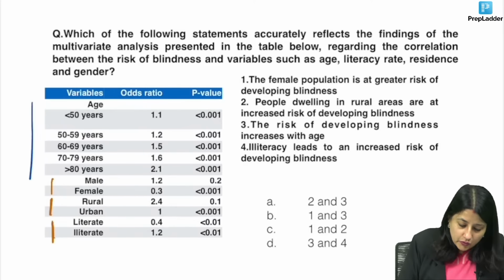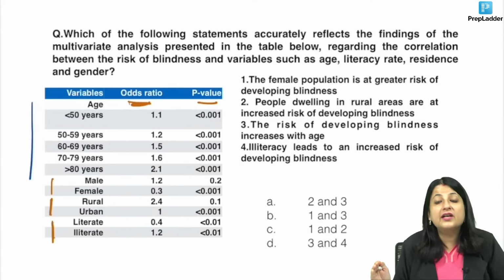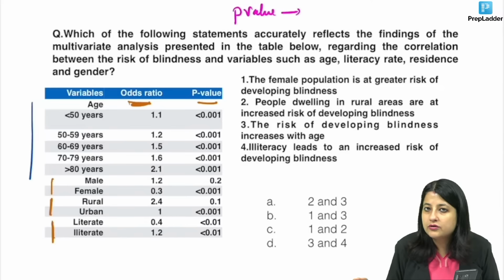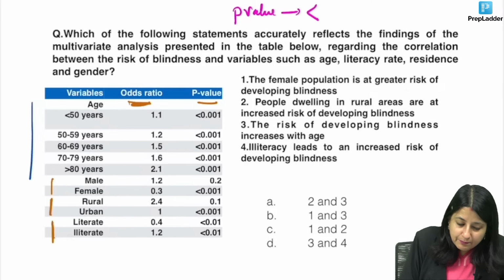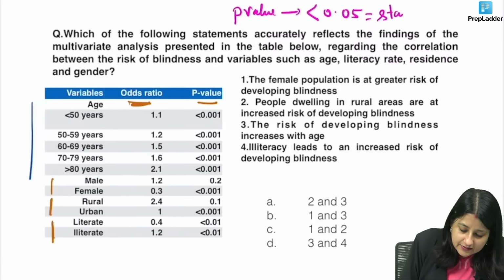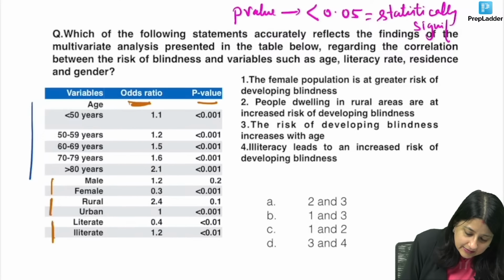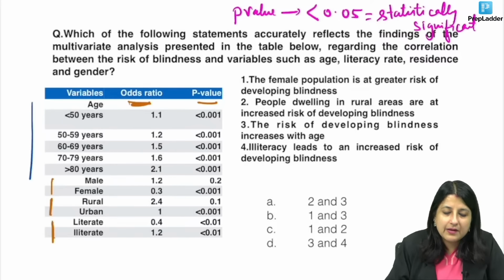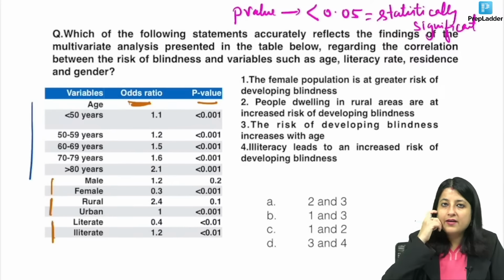Now, before we actually go to the interpretation of the questions, you all know when is p-value significant, guys. First of all, what is p-value? P-value is the probability of committing a type 1 error. We will also discuss type 1 and type 2 errors today. But if the p-value is below 0.05, we know the results are statistically significant. So all we have to do is look at the p-values.